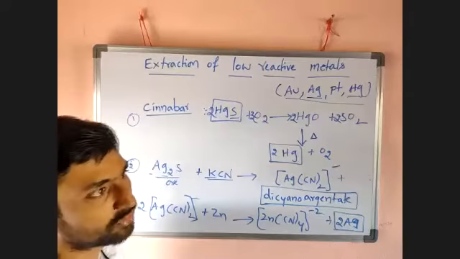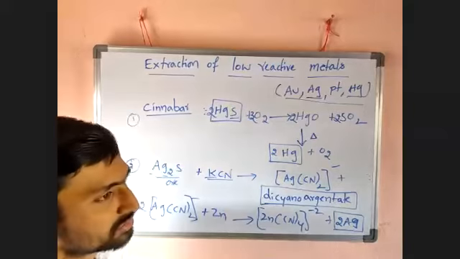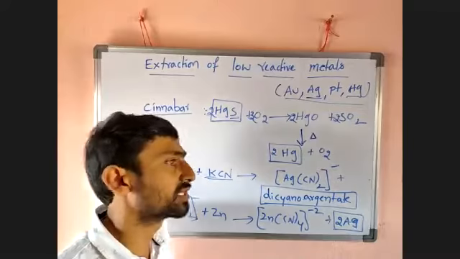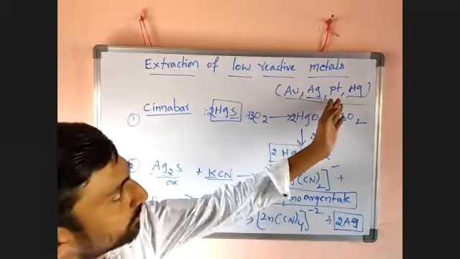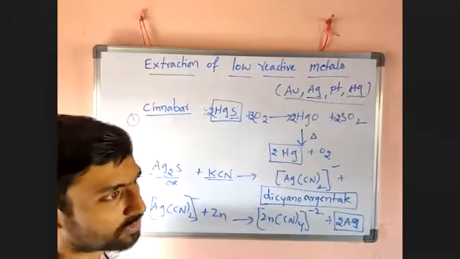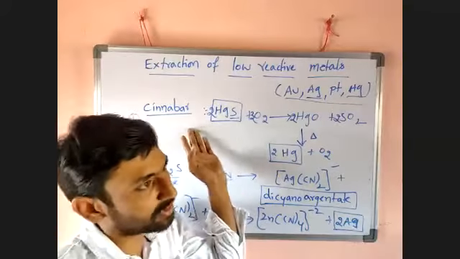For extraction of low reactive metals, generally these are very less reactive. That's why they are obtained in the native or original state. They are silver, gold, platinum, and mercury. But they can form a few compounds. For example, cinnabar is an ore of mercury. The formula of cinnabar is HgS.